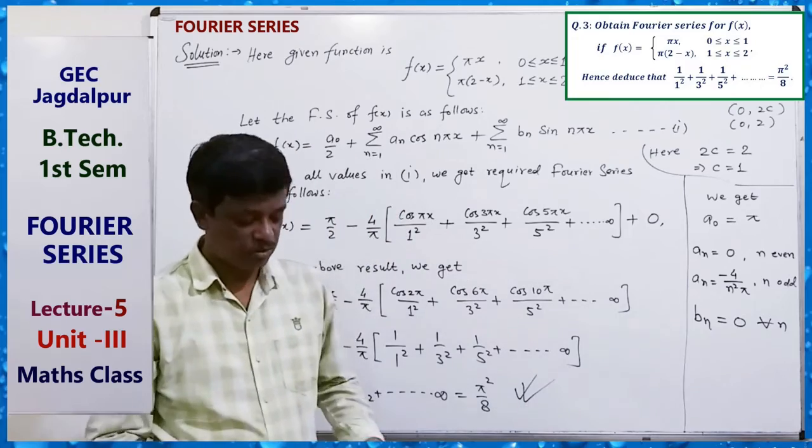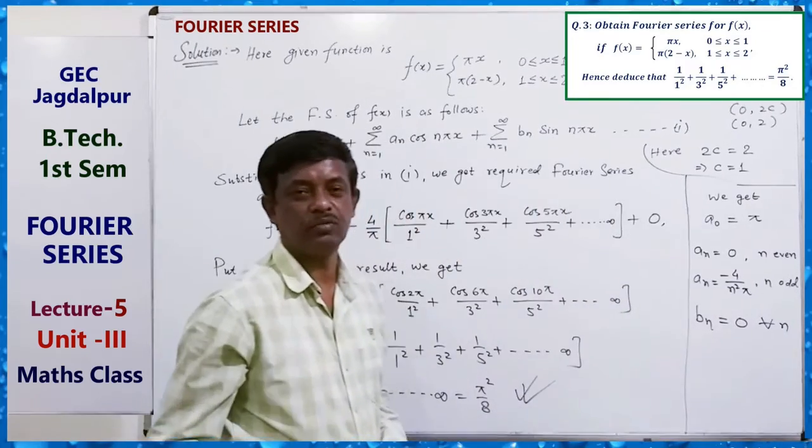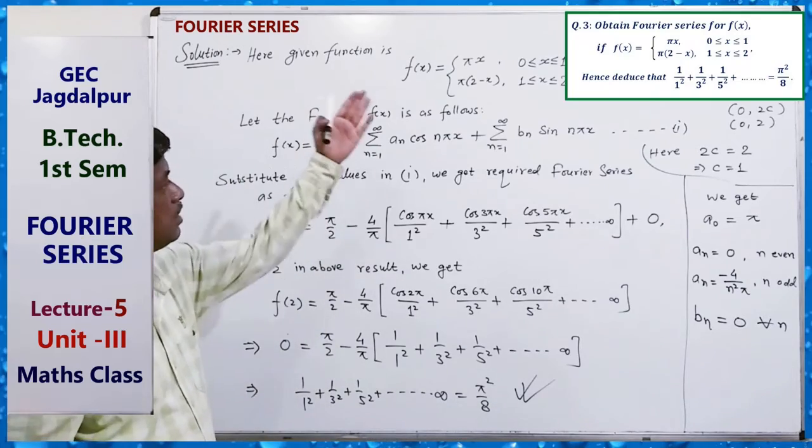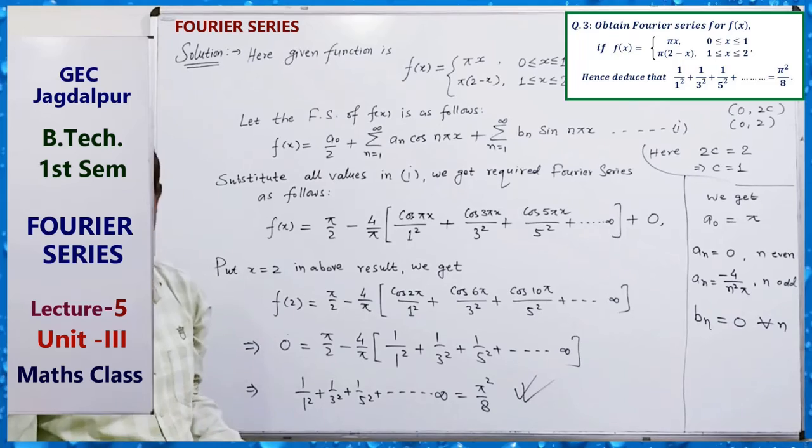So in this way you can solve questions related to finding Fourier series. This is the general limit, and the n pi x by c formula will be used.